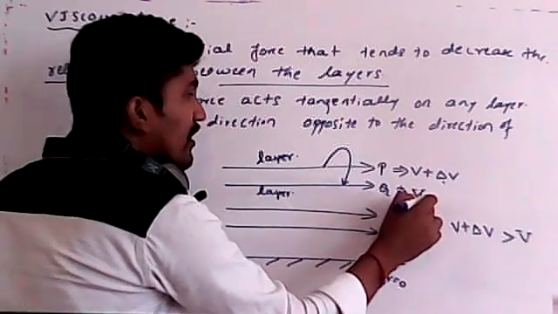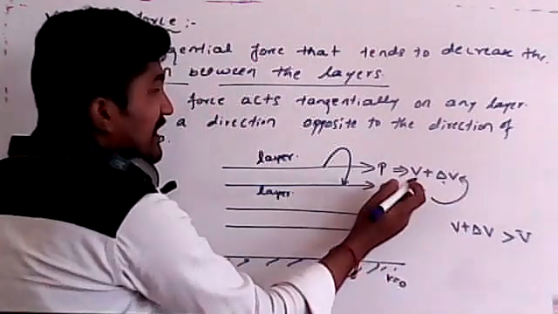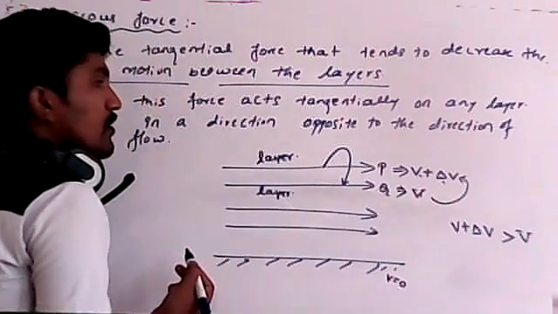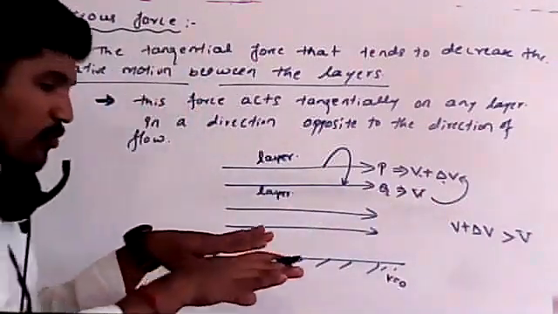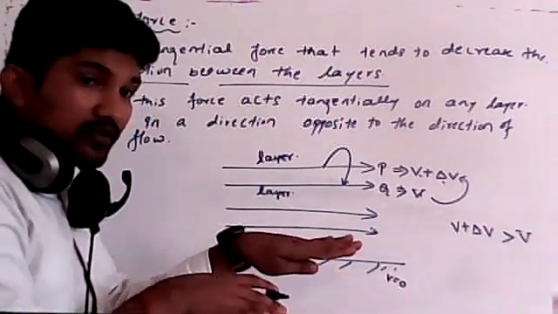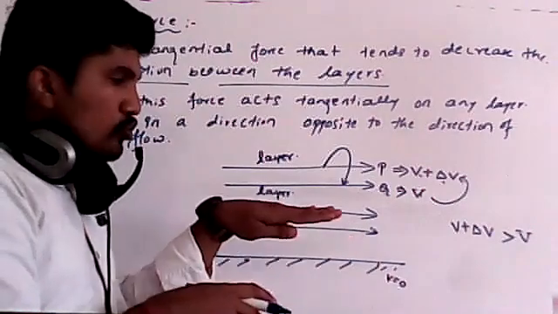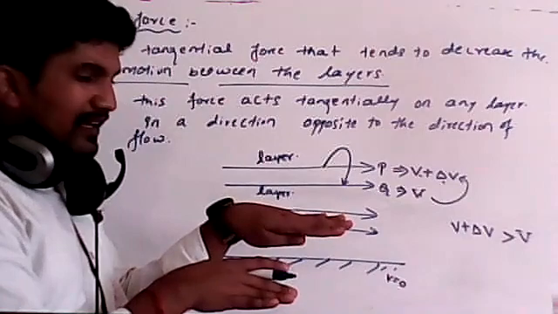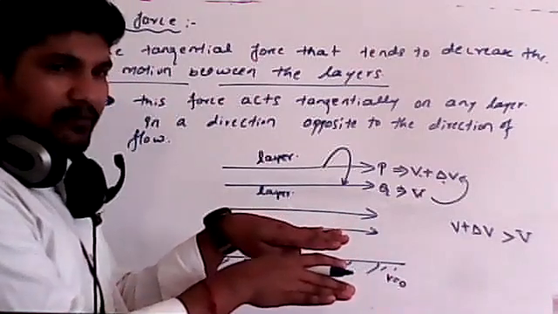In the same way, the slower layer will try to decrease the velocity of the faster layer. So there will always be a difference in speed, and the upper layer always tries to drag the lower layer to the same speed.